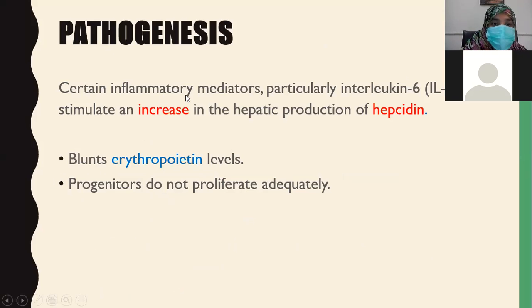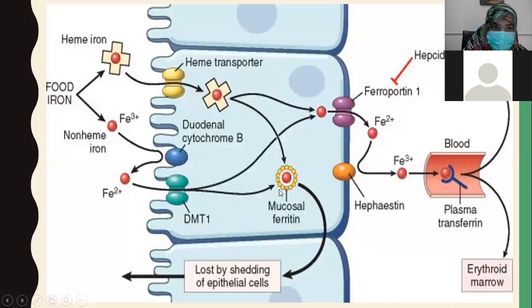So the pathogenesis is that certain inflammatory mediators, that is interleukin-6, stimulate an increase in the hepatic production of hepcidin. This villain protein is produced. So what happens? It blunts the erythropoietin levels. Erythropoietin levels are decreased. Absorption of iron and release from the stores is also hampered. So the progenitors do not proliferate adequately.